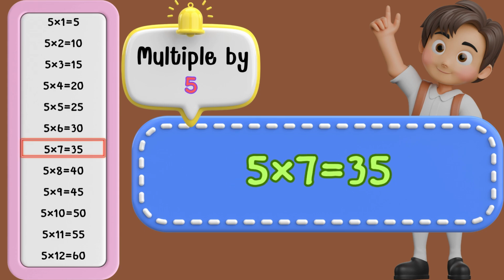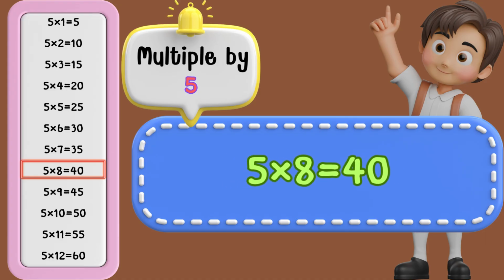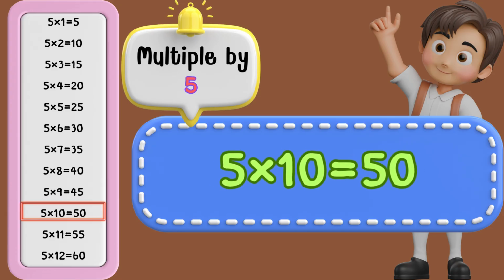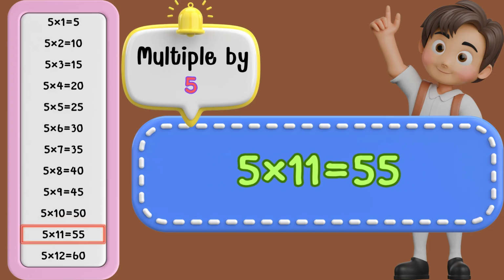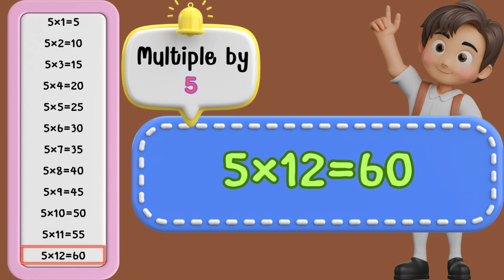5 times 7 is 35. 5 times 8 is 40. 5 times 9 is 45. 5 times 10 is 50. 5 times 11 is 55. 5 times 12 is 60.